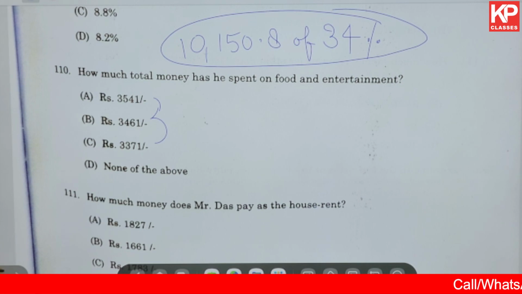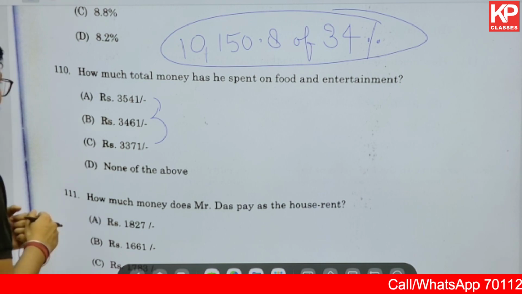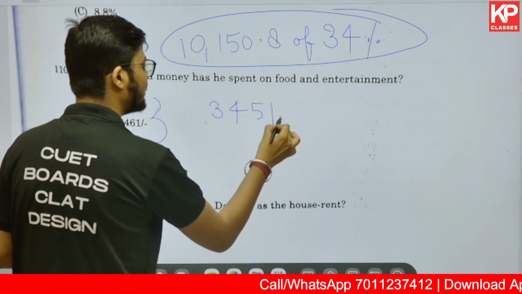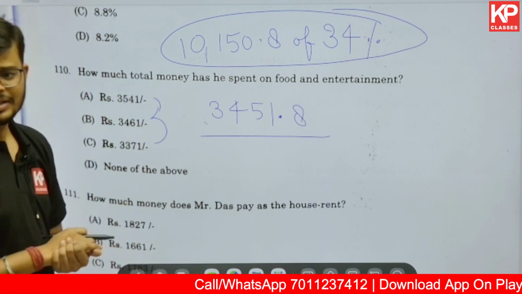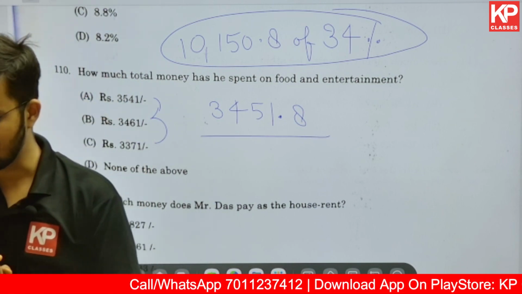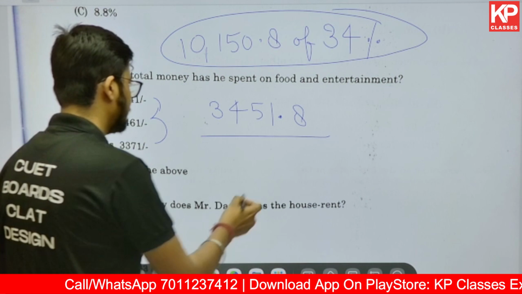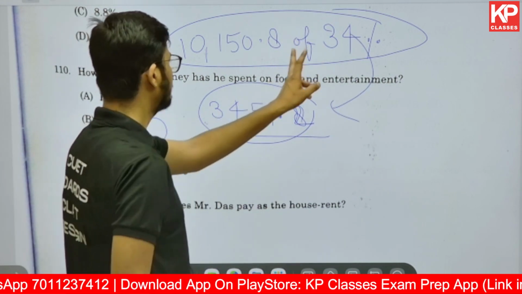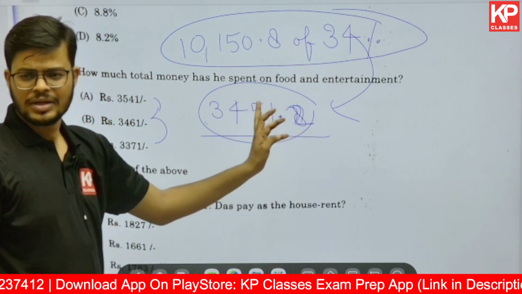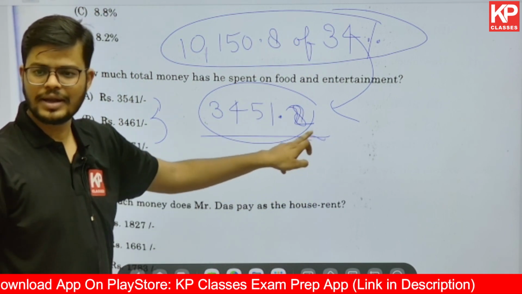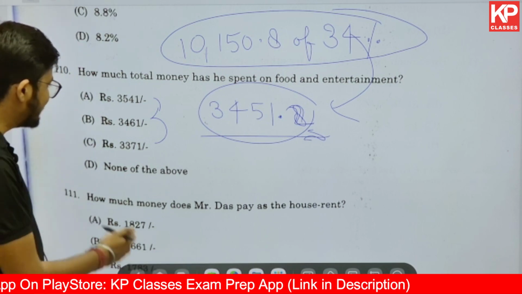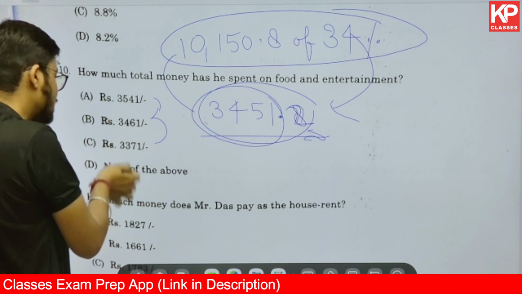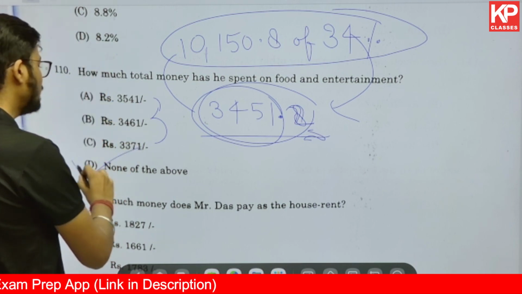You can also use the approximation in this case, and you will be getting 3451. This will be 3451.8 something, closer to 3451.2. Once you simplify that, you will get the answer. 4 multiplied by 8 gives 32, so 2 will be the last digit, if you know the number system. So the answer is going to be 3451. There is no such option given, so none of the above will be the correct one.